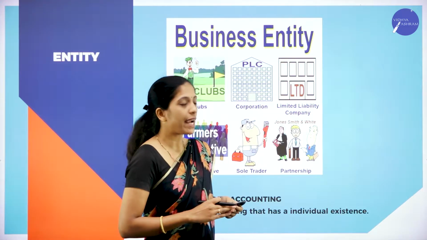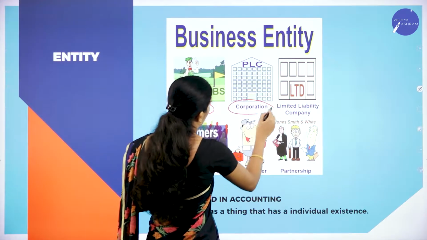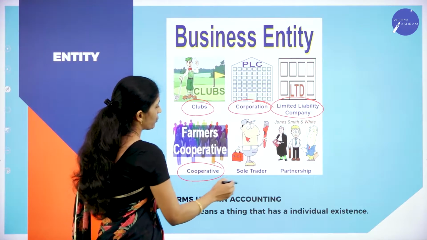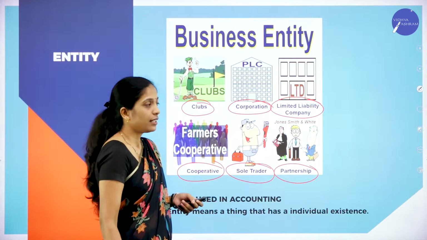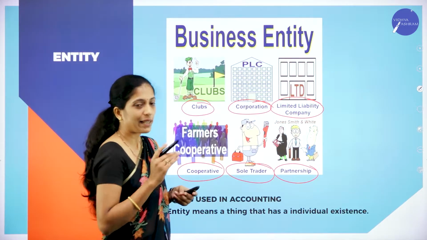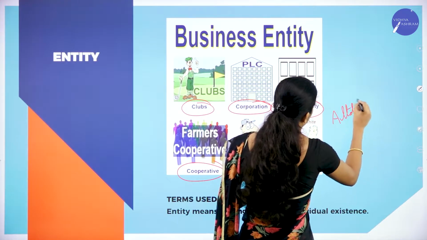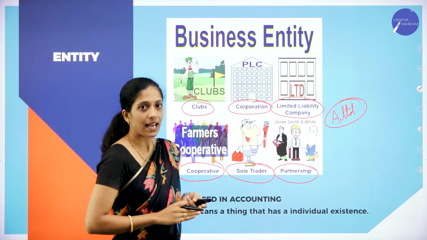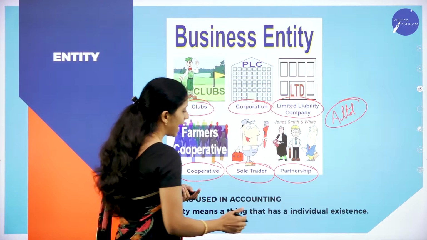Now what do you mean by entity? If you see this picture, there is a club, there is a corporation, there is a limited liability company, there is a cooperative society, there is a sole trader, there is a partnership firm. Now if I just tell A Limited, so A Limited is what? It is just an imaginary organization what I am speaking about. But what is this entity? Entity means a thing that has an individual existence.